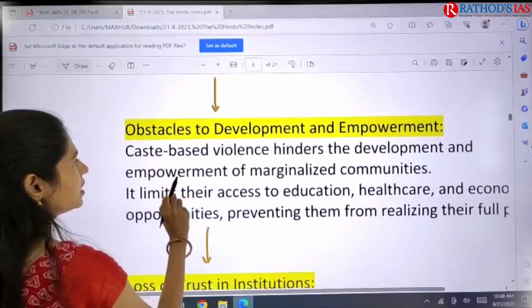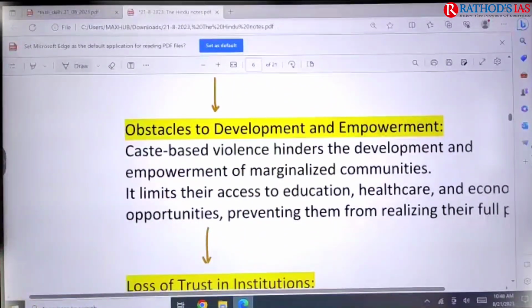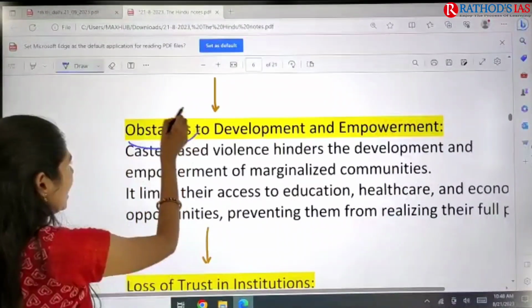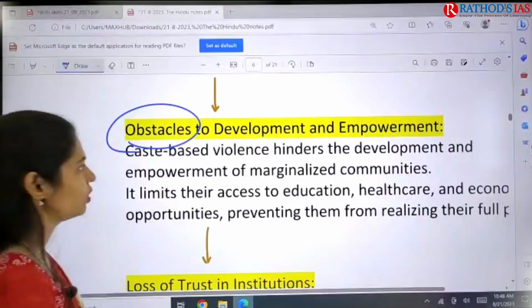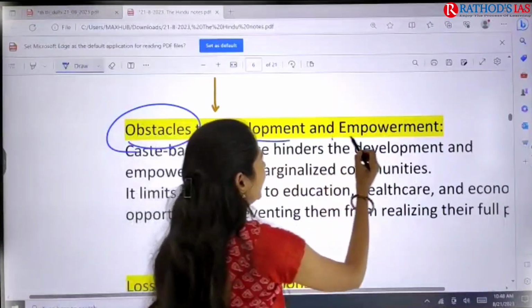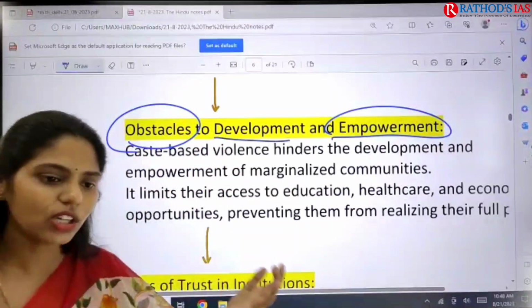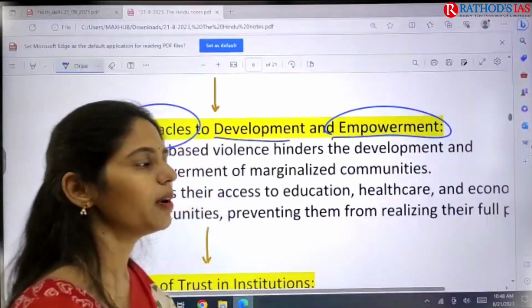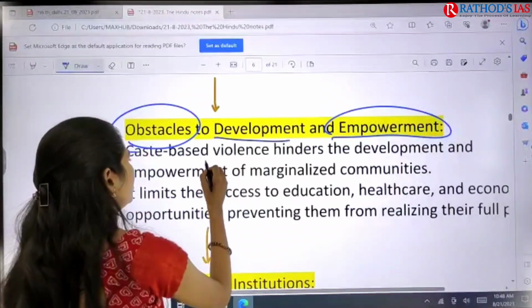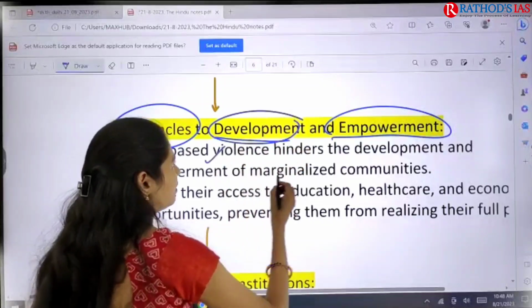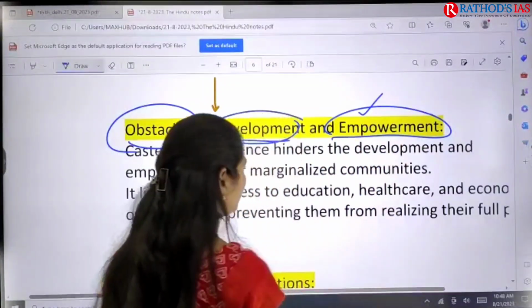And next one is, because of this violence, what happens? It will act as an obstacle. It will not be helpful for the development and empowerment of the people. Always, when you are talking about any government policy, it will be focusing on development and empowerment of the people.